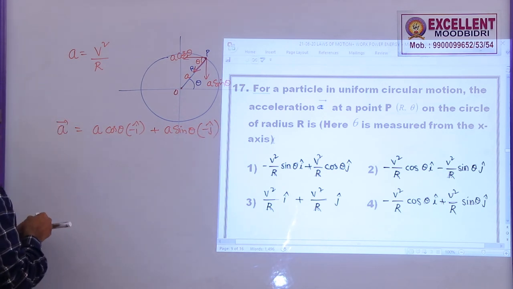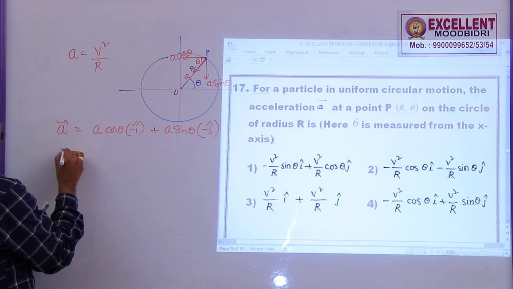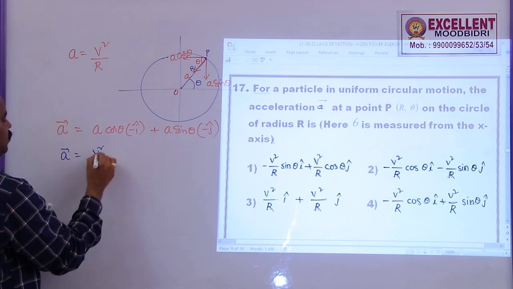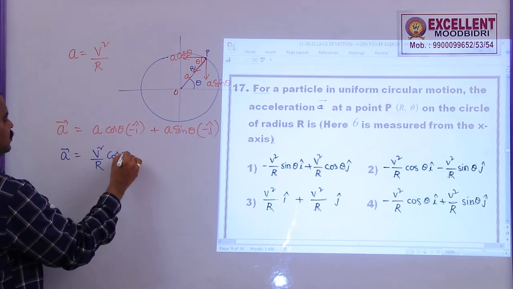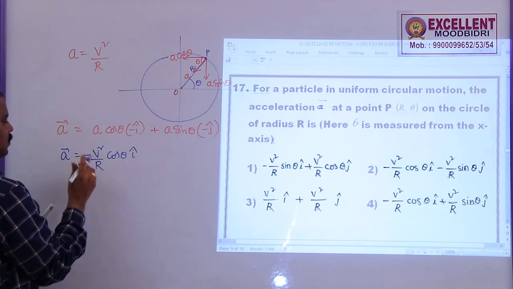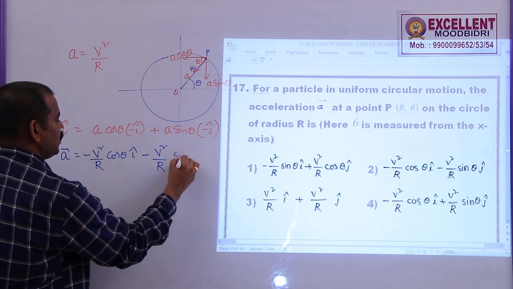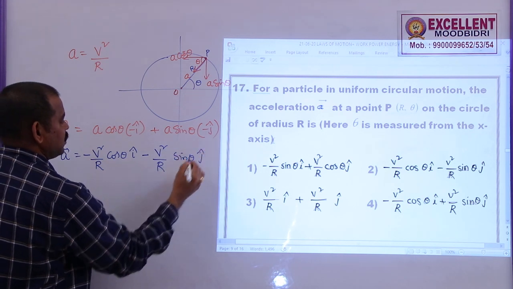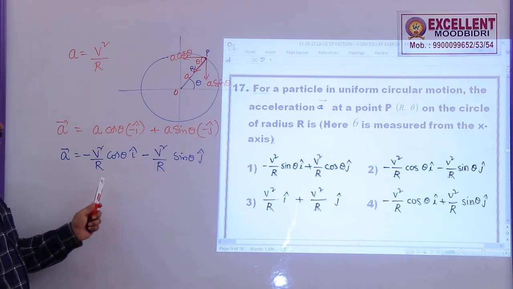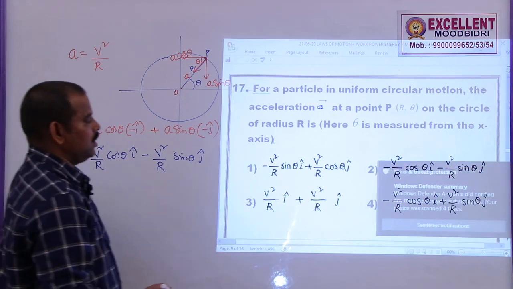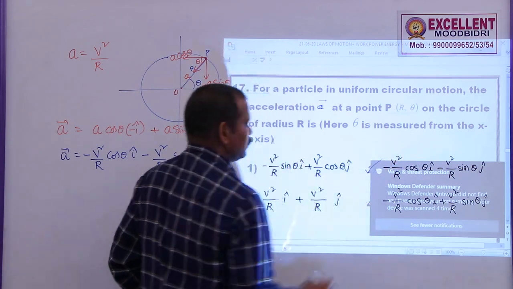Now, substituting this value, A bar can be written as A is equal to minus v square by r cos theta i cap, minus v square by r sin theta j cap. So, you can see both are minus here. So, option 2 is correct.